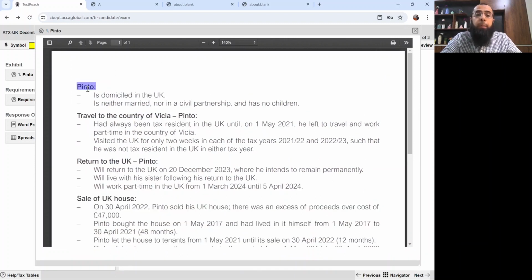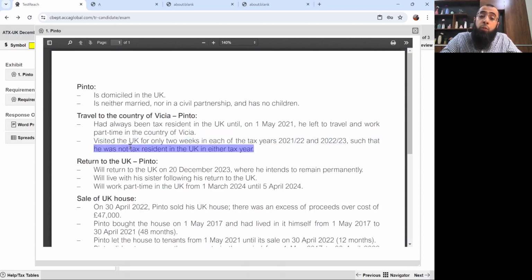Now, exhibit 1, Pinto. Pinto is domiciled in UK. Pinto is neither married nor in a civil partnership and has no children. Traveled to the country of Asia. Pinto has always been tax resident in the UK until on 1st May 2021 he left to travel and work part-time in the country of Asia. Visited the UK for only 2 weeks in each of the tax year 21-22 and 22-23.